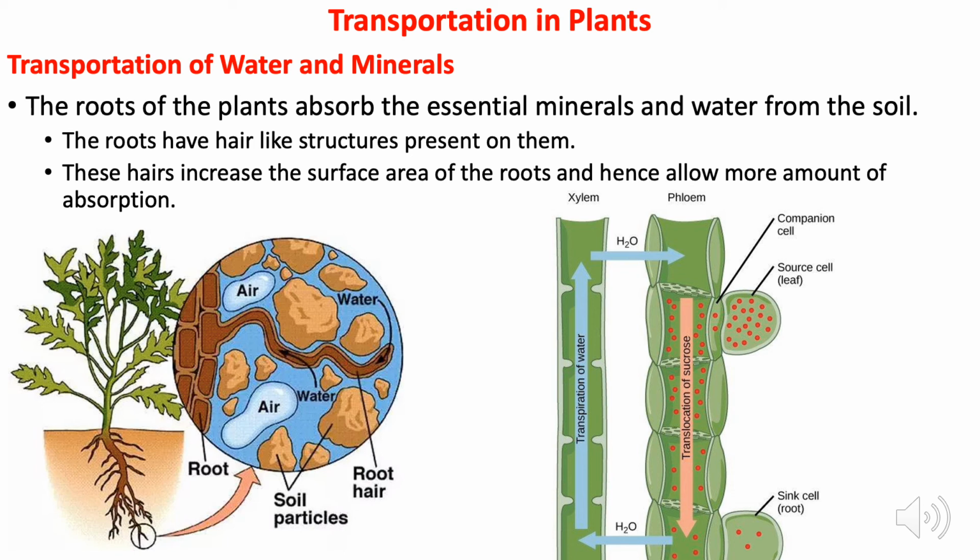Phloem is also a type of vascular tissue, and it transports the prepared food to the different parts of the plant. Actually, it carries the prepared food from the leaves to the different parts of the plant. And this is a bidirectional flow, so it utilizes energy. This process is also known as translocation. Students, you can see how the root here takes in the water and minerals from the spaces which are present between the soil particles.